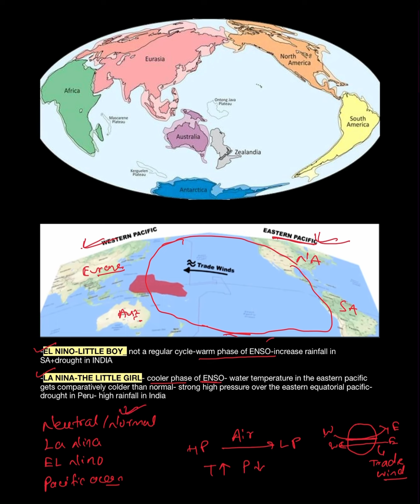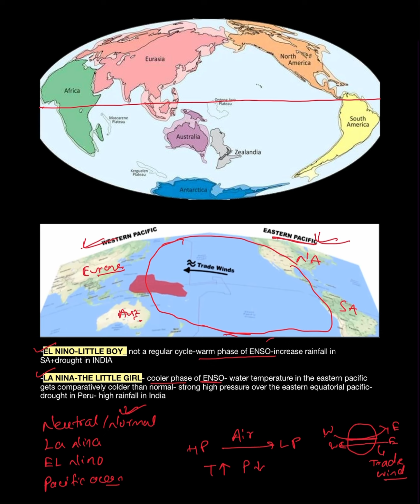Now coming to the concept behind the normal phase. Suppose this is our equator. As we know, the earth moves from west to east direction.